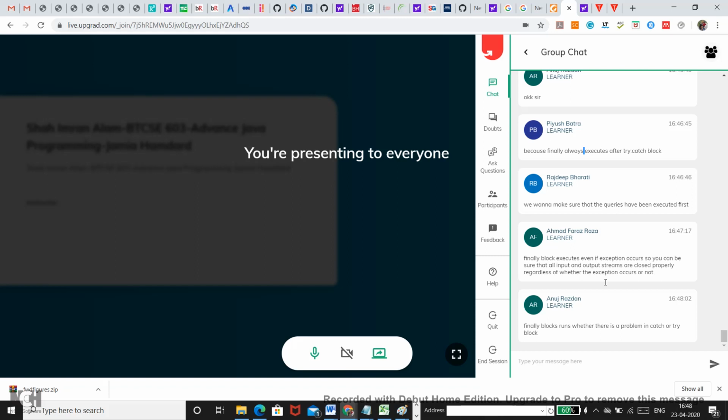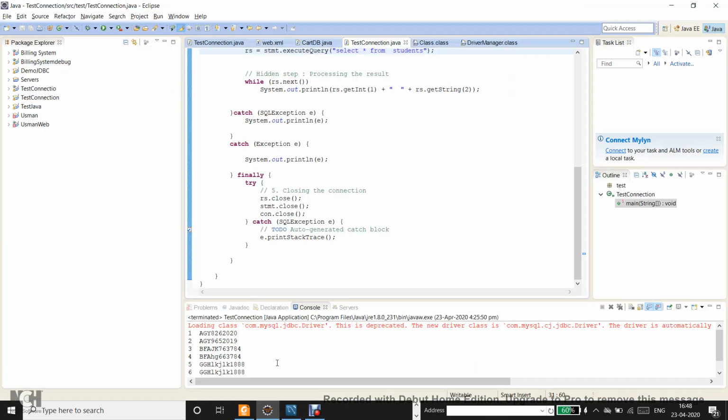My question is, what if I duplicate these close statements in both the try block and all the catch blocks? Then that should also serve my purpose. What I mean to say is, if I want to give it a try and I do not want to use the finally block, just in case, because people are experimenting, I am also curious to experiment.